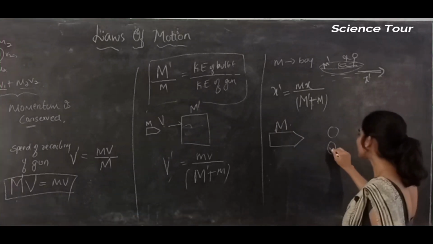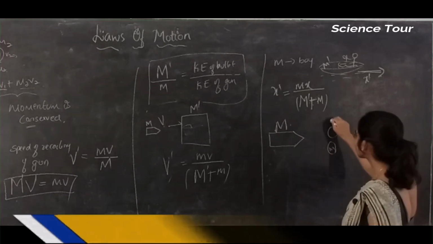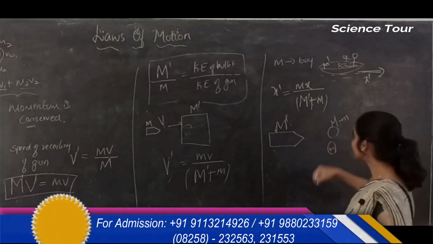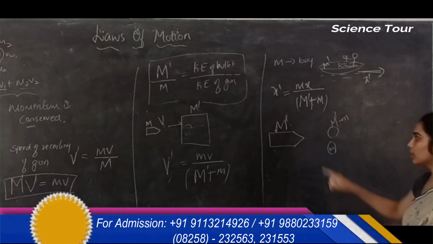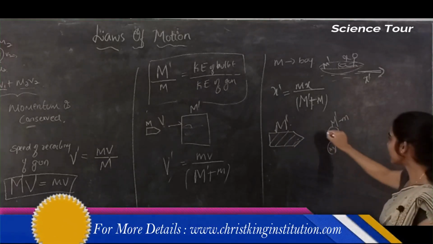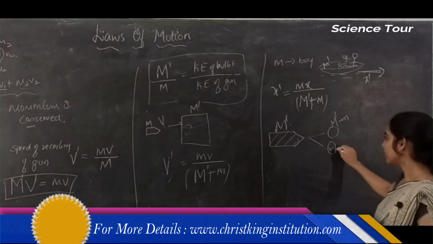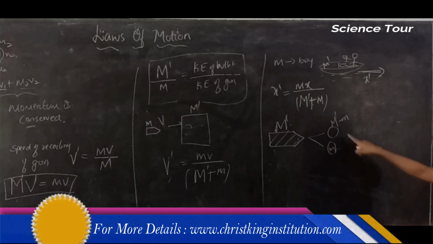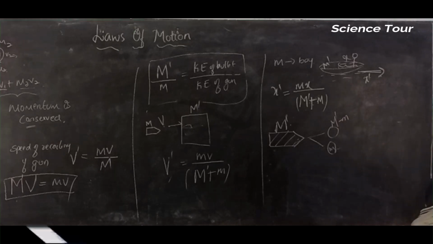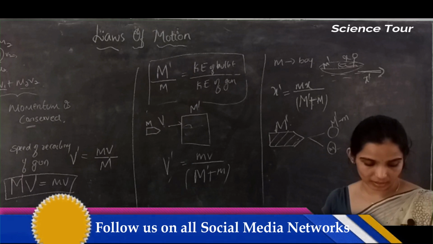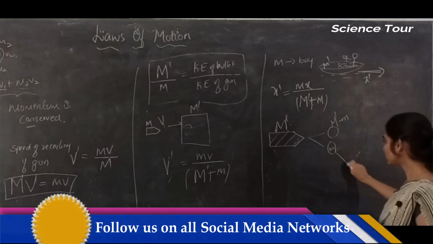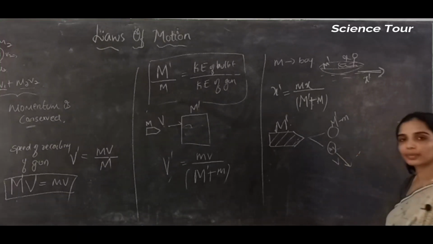Imagine the shell has mass M dash. Now it will explode into two parts. The small part has mass m. What will be the mass of the other part? M dash minus m, do you agree? After firing, the shell explodes into two parts, the small part with mass m and the bigger part with mass M dash minus m. Now m will have the speed v, moving in this direction.